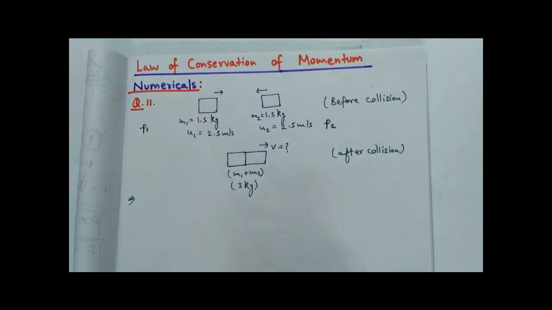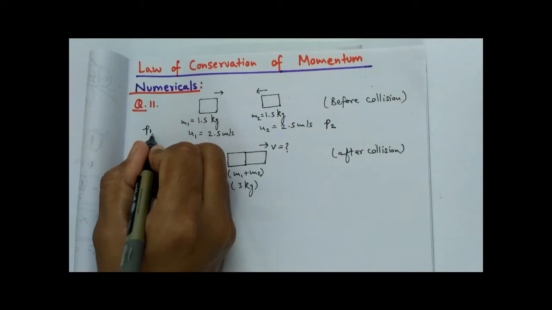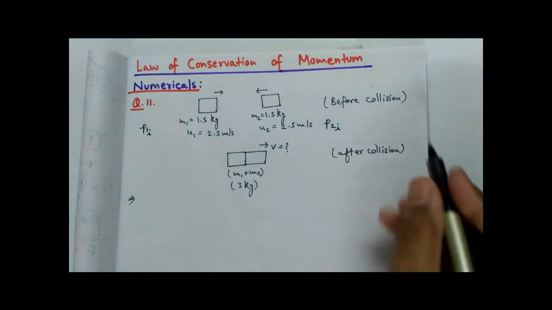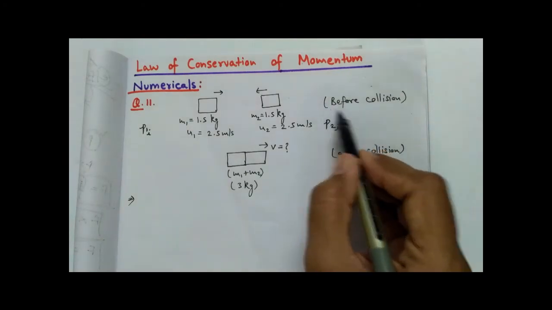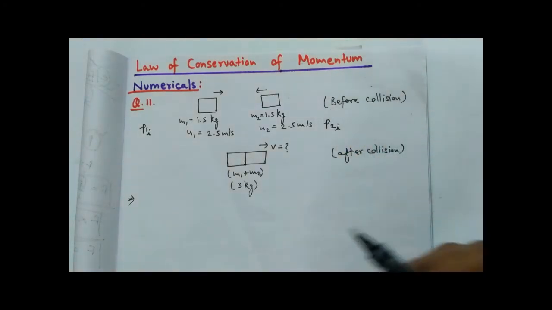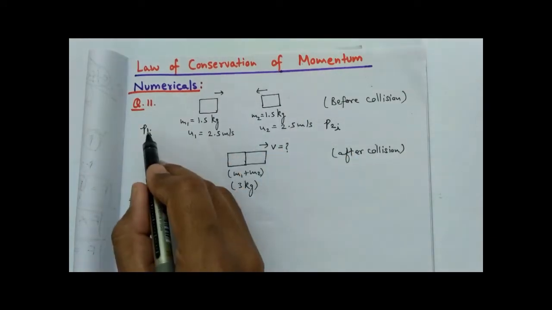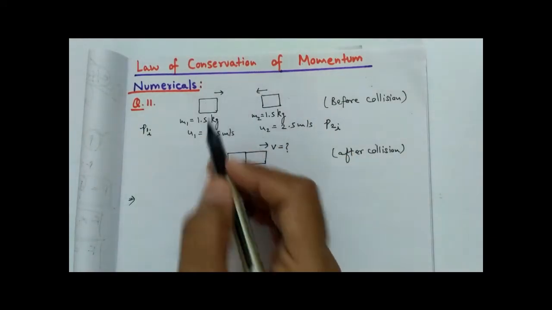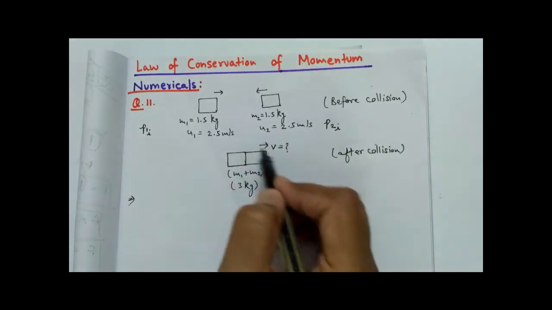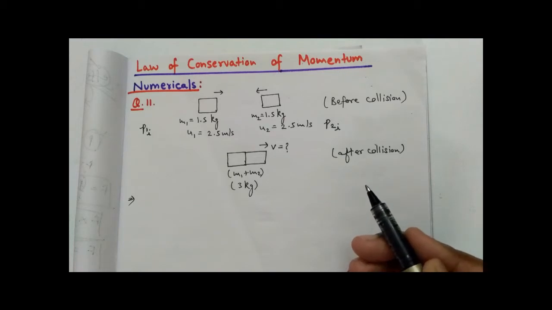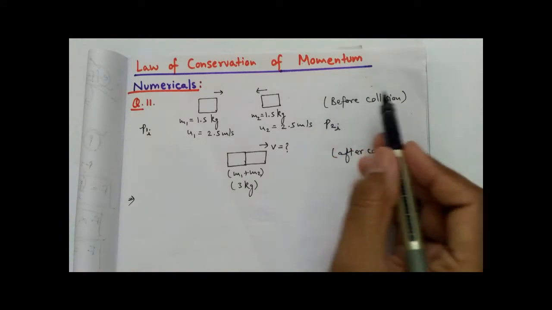Since it is the initial momentum, this is the initial momentum of object A, and this is the initial momentum of object B, because we are considering the case before collision. So I need to find the total initial momentum, that means the total momentum before collision.